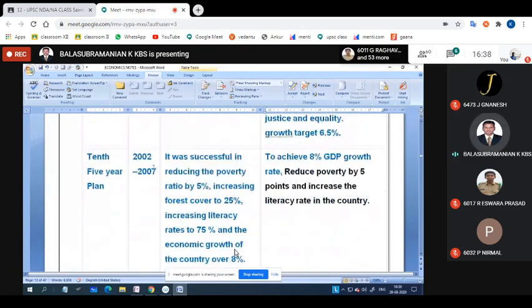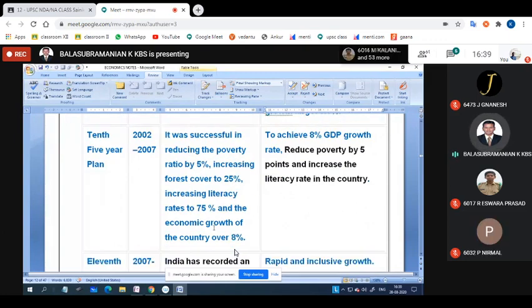Shall I go to the 10th five-year plan, 2002 to 2007? It was successful in reducing the poverty ratio by 5%, increasing forest cover to 25%, increasing the literacy rate to 75%, and economic growth of the country 8%. See, the assessment of the 10th plan is too important.